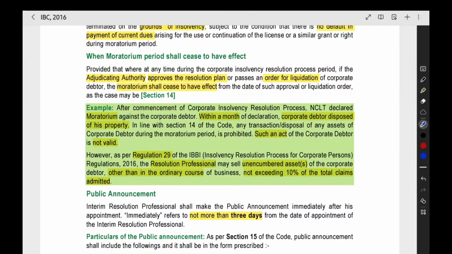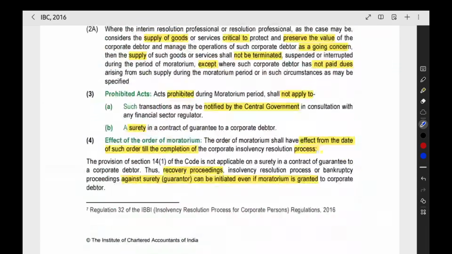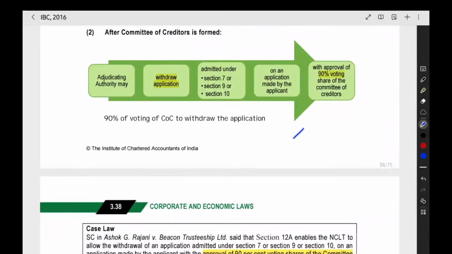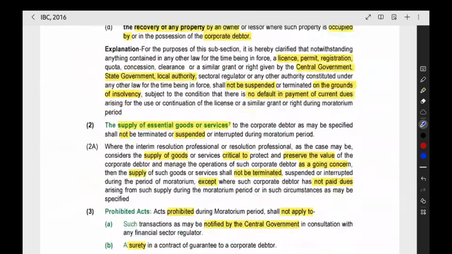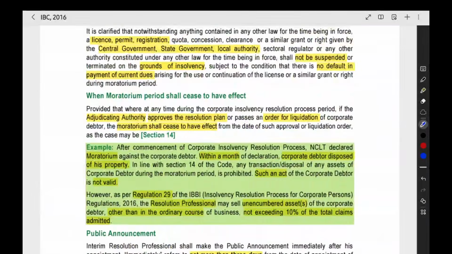Then when the adjudicating authority approves the resolution plan or passes an order for liquidation, we saw that we are having two routes. One is the liquidation, another one is the resolution plan. If the NCLT approves the resolution plan or gives the order of liquidation, in both these cases the corporate insolvency resolution process will be completed. It will be completed only when NCLT passes any of these two orders. Now, we have completed the moratorium.